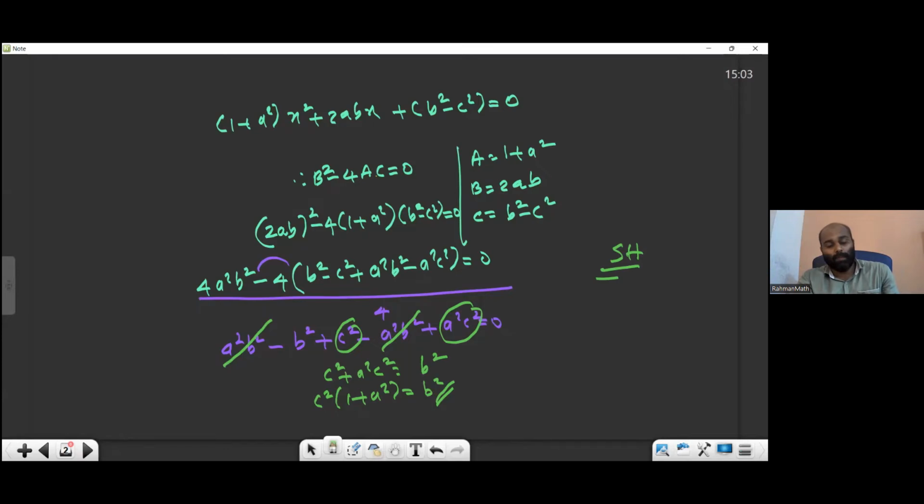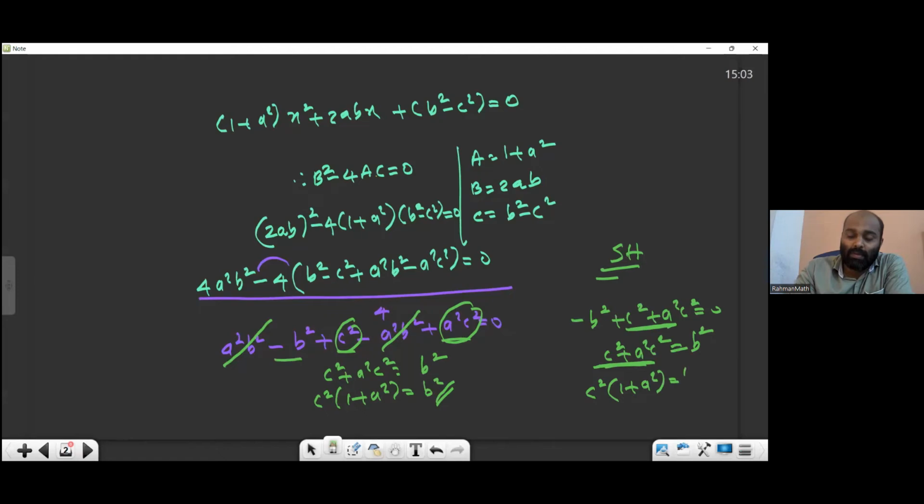So, the next question. Last step is nothing. Here the balance is what? Minus b square plus c square plus a square c square is the balance thing. This I kept over here. Minus b square when you're transposing becomes plus b square. Now here what is common? C square is common. When you're taking c square out, you have to write 1. 1 plus a square equal to b square. This is what you want to prove. That only we got.